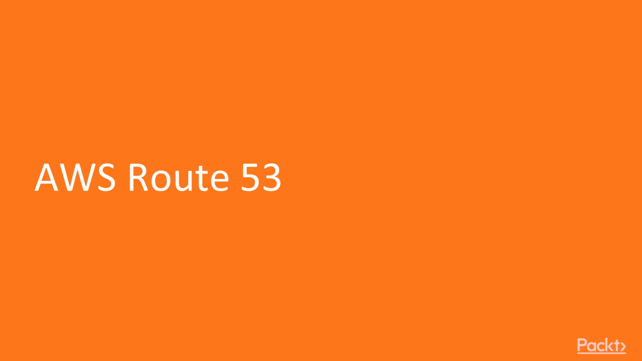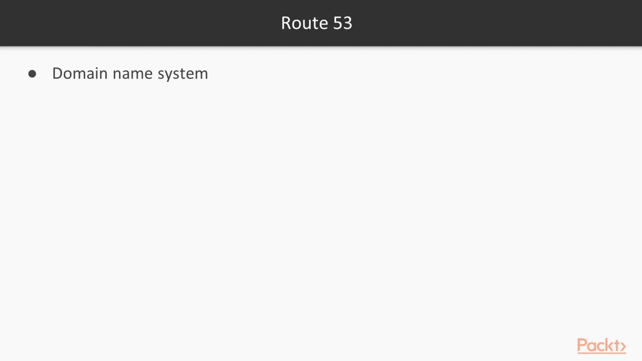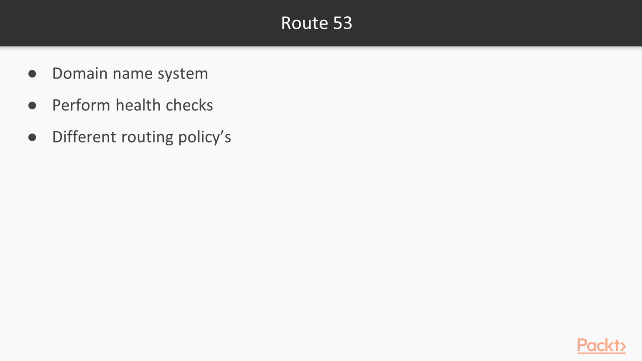Hi and welcome back. Now in this video we are going to go through the Route 53 service. This service provides the domain name system capabilities in AWS. Apart from this, it also gives you the capability of performing health checks for your applications. There are different routing policies available in Route 53, and this is important.